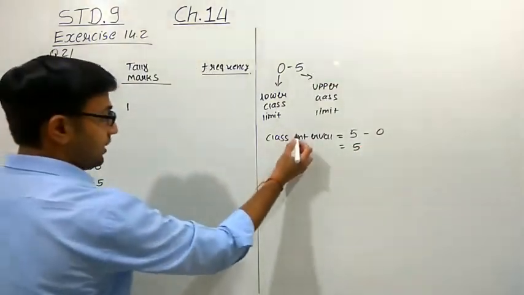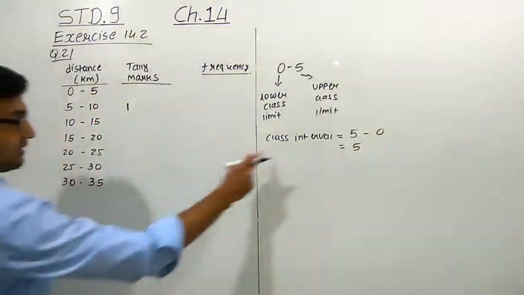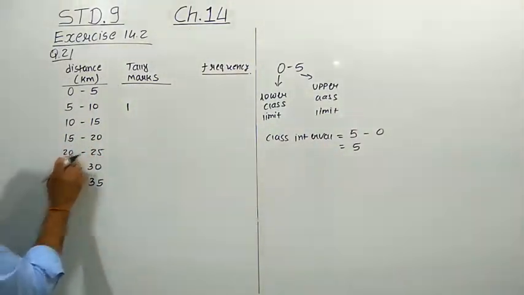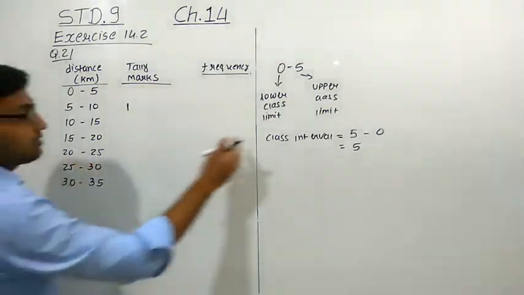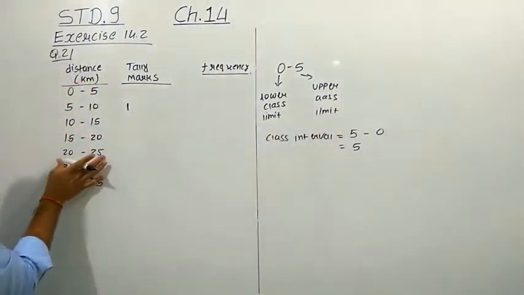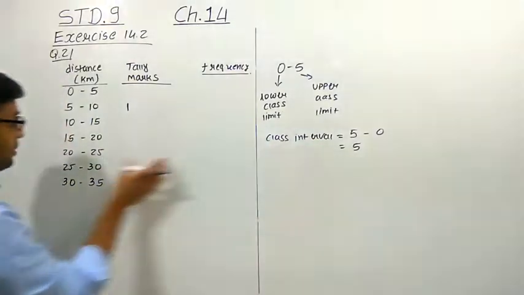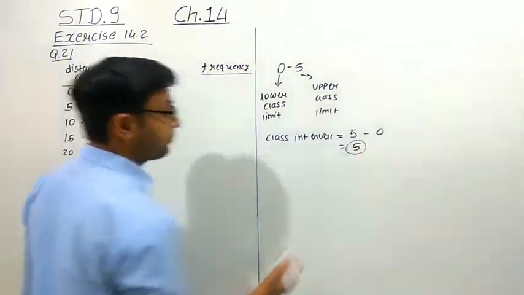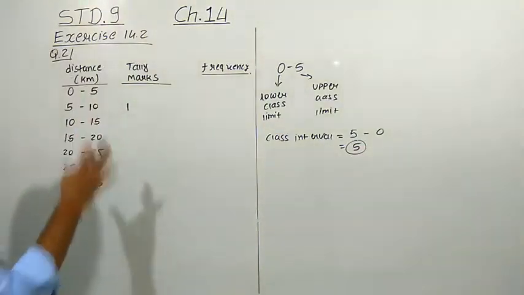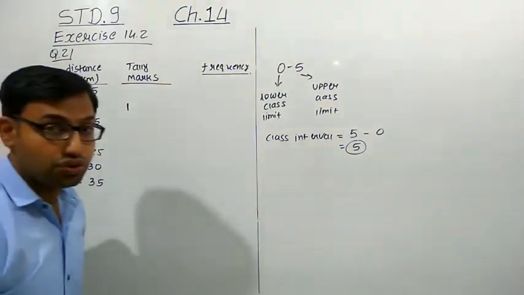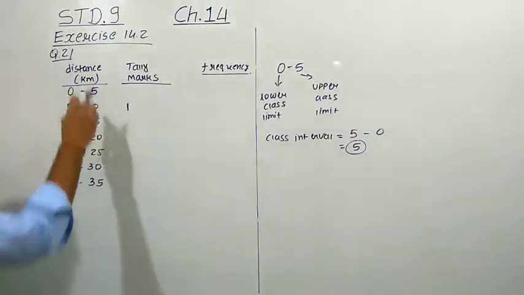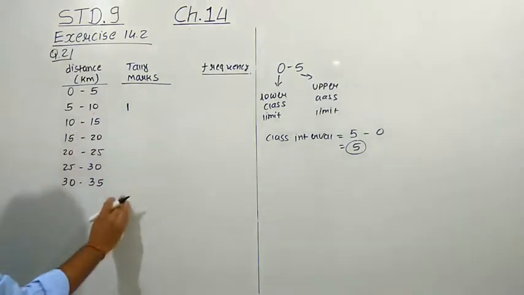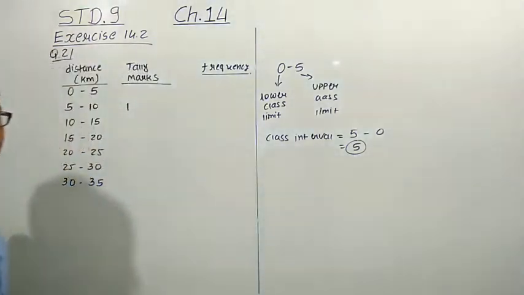So we can see that for all these classes, the class interval remains the same. For this class interval, 20 is called the lower class limit, 25 is called the upper class limit. If we subtract both of these, we get the class interval. So the class interval here is 25 minus 20, that is equal to 5. So whenever we make a grouped frequency distribution table, the class intervals we take must be equal. Here all the class intervals are equal to 5.